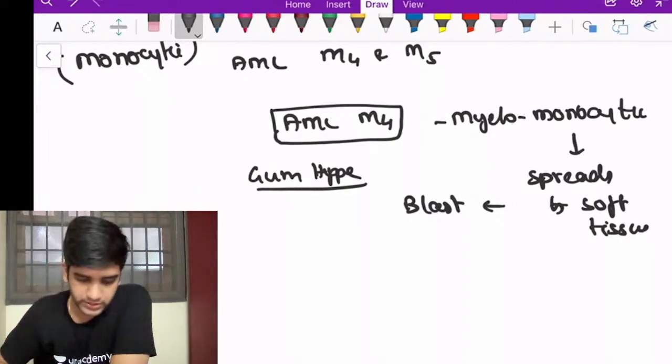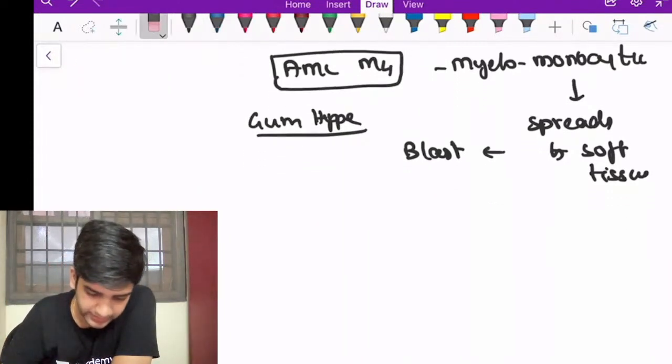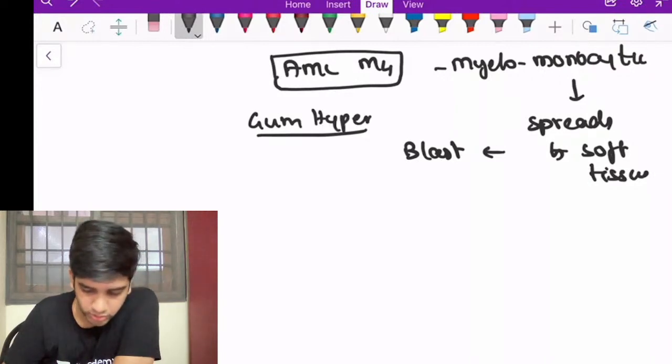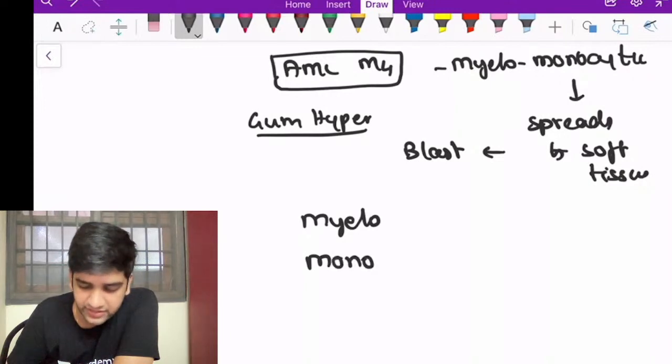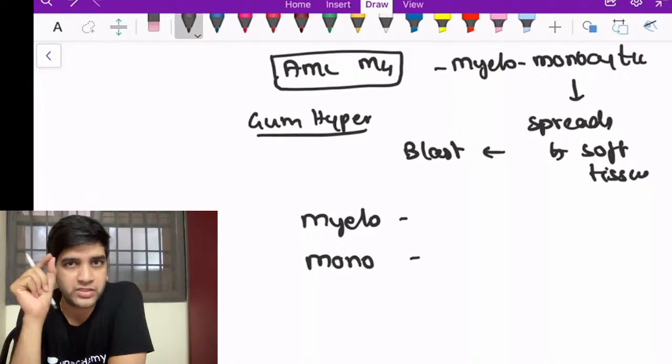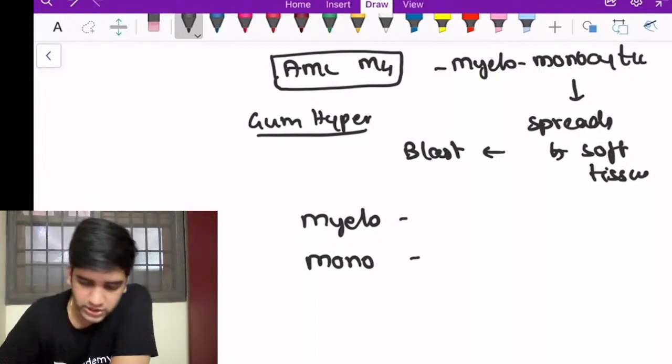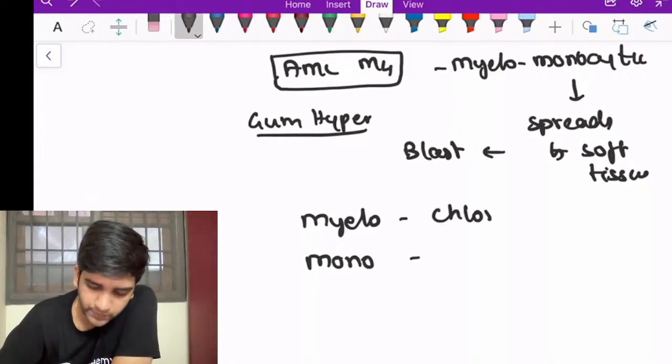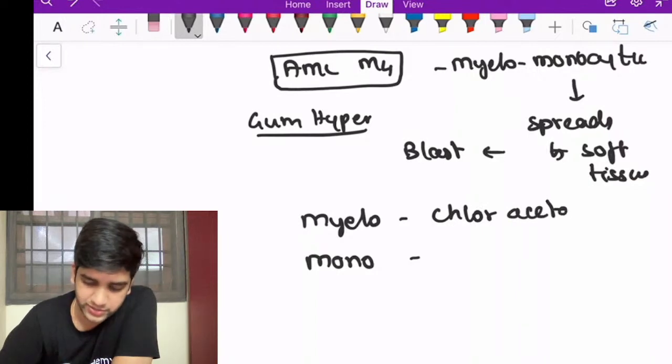I need to know about this. So we have myelo and monocytic. We already read two markers for myeloid lineage, which were SBB and MPO. Here I'm going to add one more marker for myeloid lineage, which is called chloroacetate esterase.